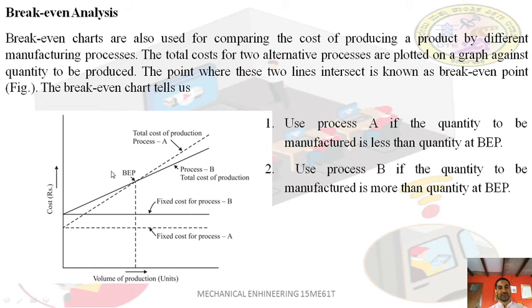So here they used one component with two different manufacturing processes. They plotted the fixed cost line and variable cost line. The point where the total cost of process A and process B meets is known as the break-even point. From this analysis, we come to know that if you are manufacturing a component less than the break-even point, then you should use process A, which will be profitable. If you are manufacturing more than the break-even point, then you have to use process B, which is profitable. So this is one of the best applications of the break-even chart.